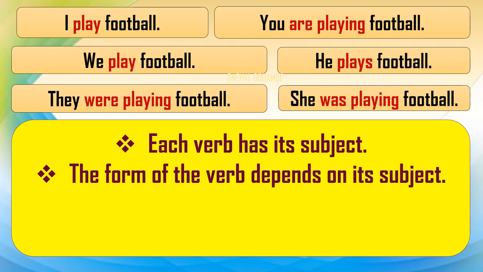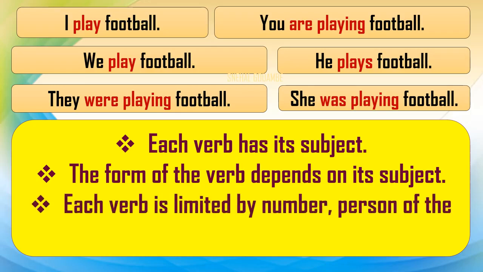Now here, I play football. Okay, play. But he plays football. S. He plays because this is third person singular. I is first person singular. जसं वाक्य बदलतं, वाक्यातला कर्ता बदलतो, तसं त्याचं क्रियापद पण बदलतं.